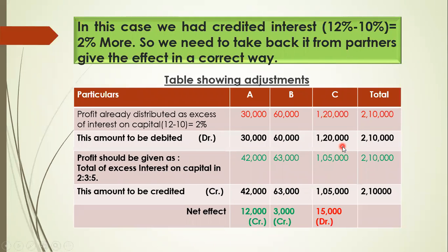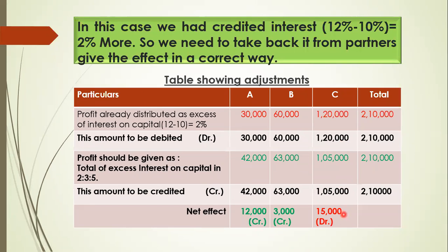Now C has debit 1,20,000 and credit 1,05,000, which means C got 15,000 more earlier. So we have to take that from C. The difference is 15,000 and it should be debited because the debit side is more.